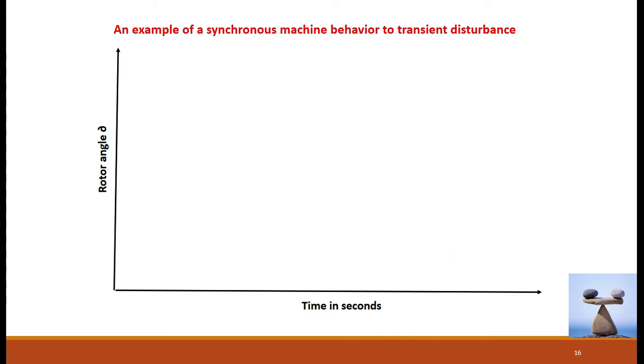Then with the help of these graphs, I am demonstrating how, under the change in the rotor angle, we classify the system as stable or unstable under small disturbances and large disturbances.